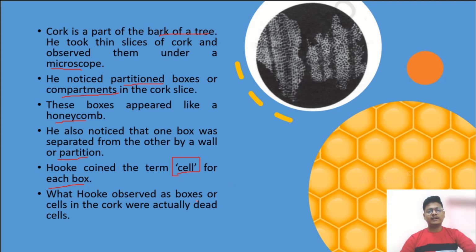What Hooke observed as boxes or cells in the cork were actually dead cells. You have to remember this also: dead cells. What did Robert Hooke observe? He observed dead cells, honeycomb in structure, from the bark of a tree. He observed this in the cork. Who observed this? Robert Hooke in 1665.